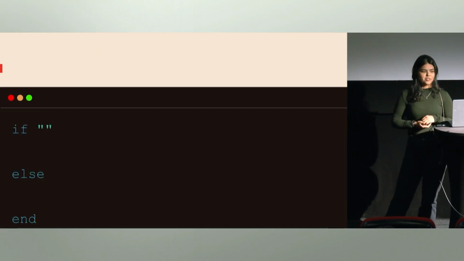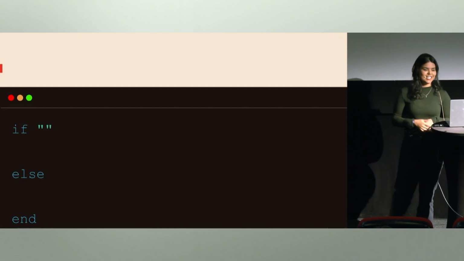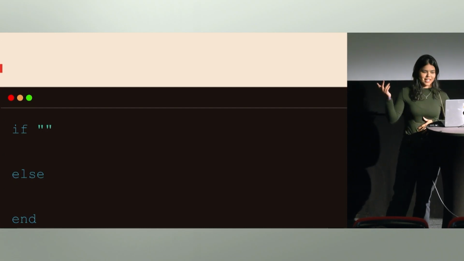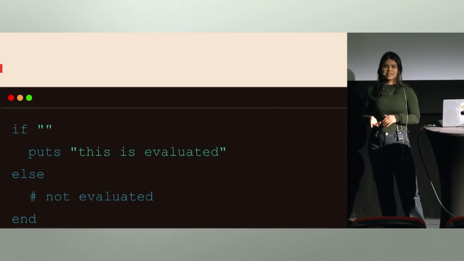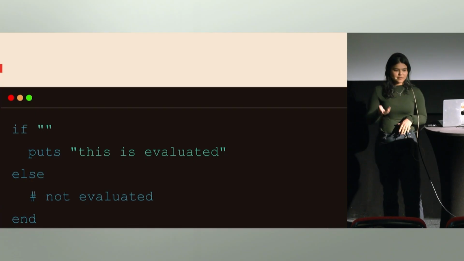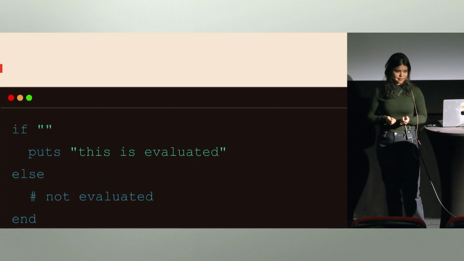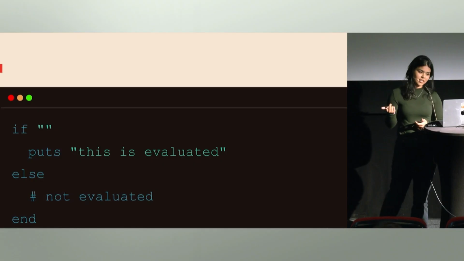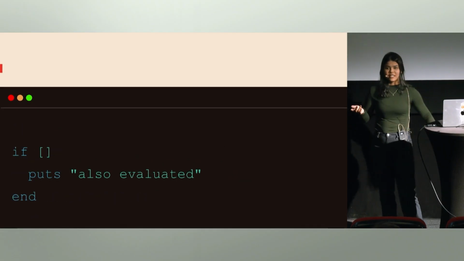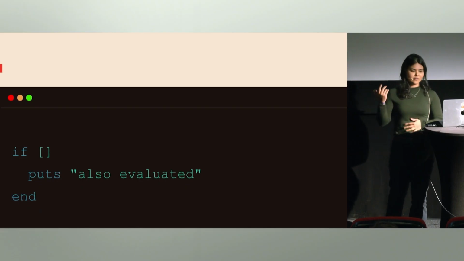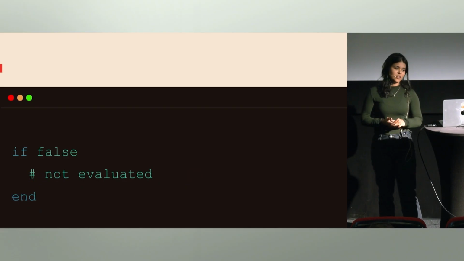In a conditional, we usually have that structure. We have a test expression and a then expression, right? The then expression is evaluated every time the test expression is truthy. So if you give it an empty string, a zero, or even an empty array, the then expression is always evaluated, except when given false or nil.